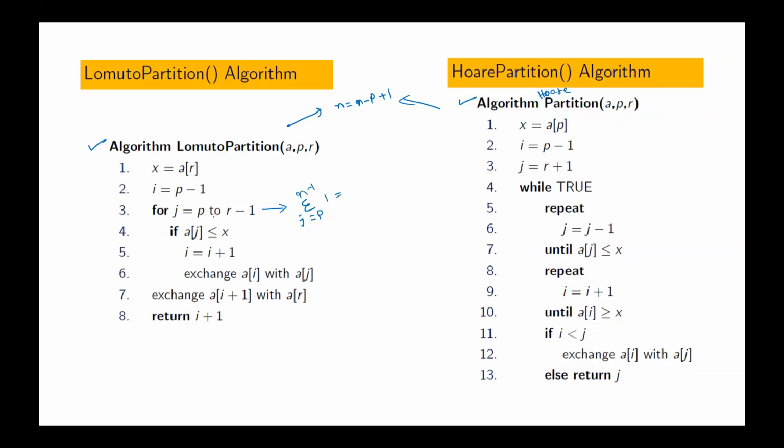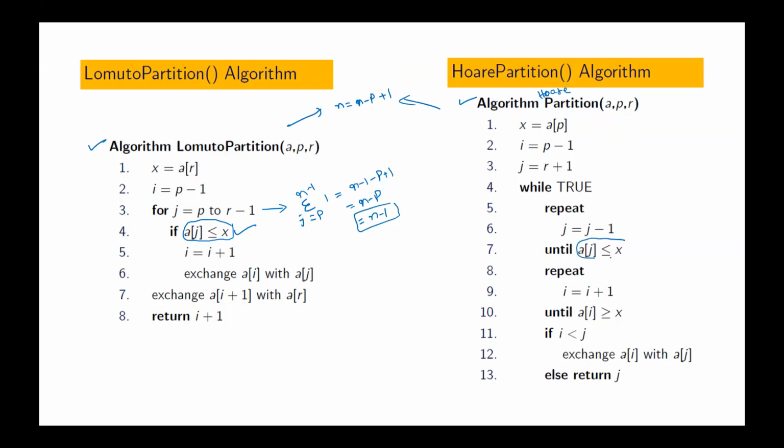Here it is very much clear now. For each value of j from p to r minus 1, one comparison is performed or not? So what is this value? This can be written as r minus 1 minus p plus 1, that is the same as r minus p. We know that n equals r minus p plus 1, so r minus p you can write as n minus 1. So in Lomuto's method, n minus 1 comparisons are performed. Similarly, in Hoare's method, how many comparisons are performed?